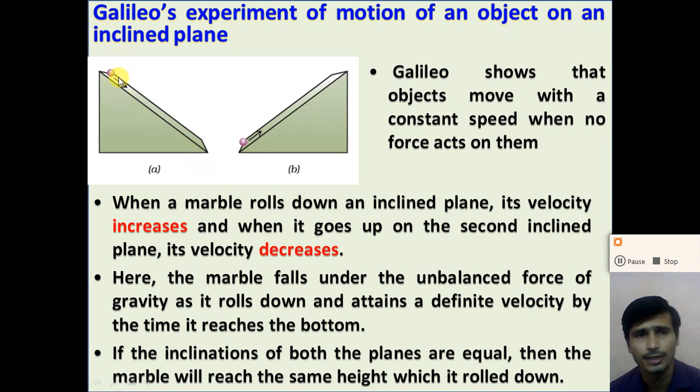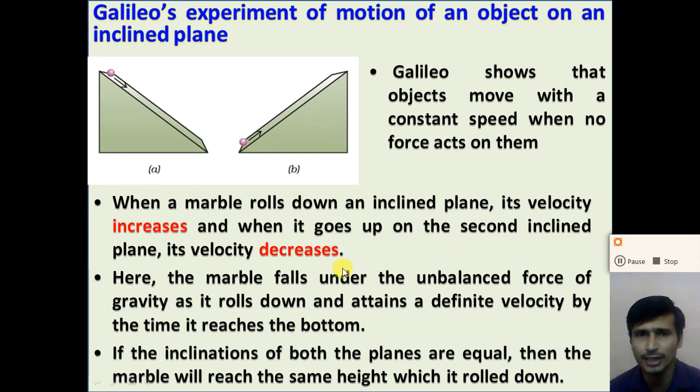At the top of the inclined plane, Galileo put a marble and it moves in the downward direction. And on another inclined plane of the same slope, the marble will move in the upward direction. So when a marble rolls down an inclined plane, its velocity increases, and when it goes up on the second inclined plane, its velocity decreases.